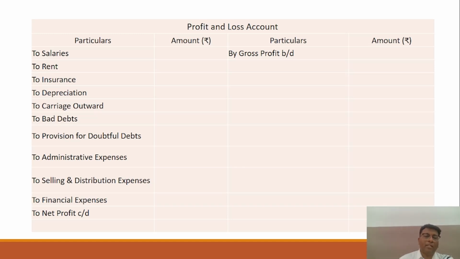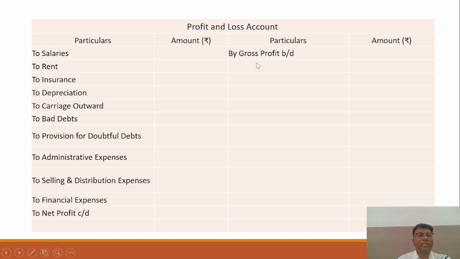Okay, so I think it is clear. And another way is that we are talking about the office. Those expenses which are related to the office, you have to display in the profit and loss account on the debit side. Okay, one more thing that you should consider, and it is important.